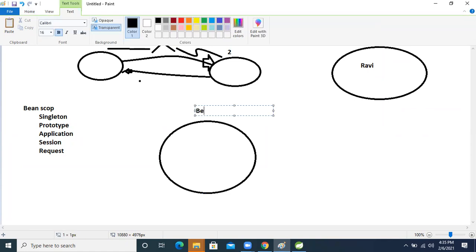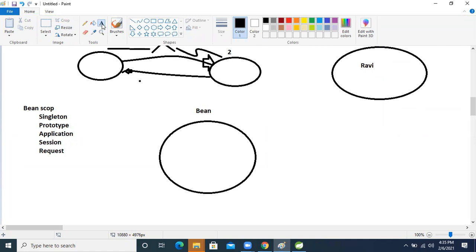This is our bean object. In any situation, what does singleton mean? In any situation, the IOC container will create only one object for the bean. That is singleton, which is a design pattern, but it is implemented in Spring also.